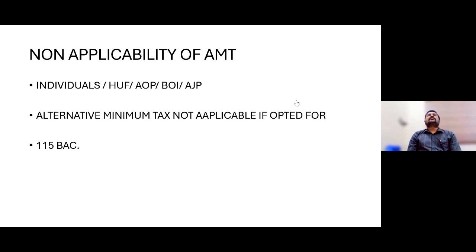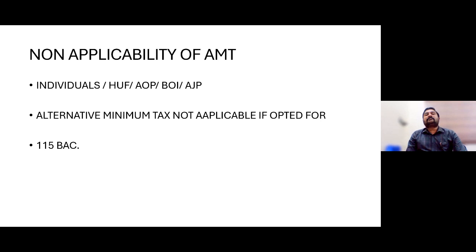So even though you are getting those exemption reductions, the government would again be asking you to pay extra tax other than the normal tax payable, in the form of AMT. 18.5% of adjusted total income you would be required to pay if you are claiming more deductions and exemptions. But for those persons who are going for this new tax regime, this AMT, alternate minimum tax option, is not applicable.